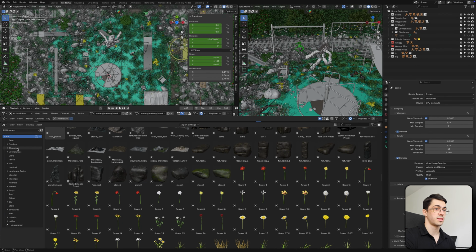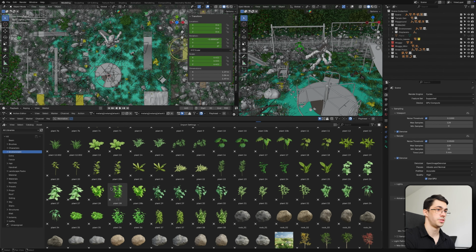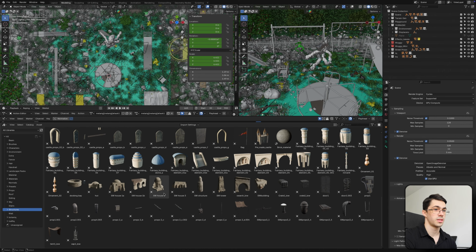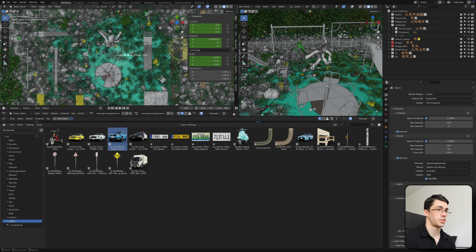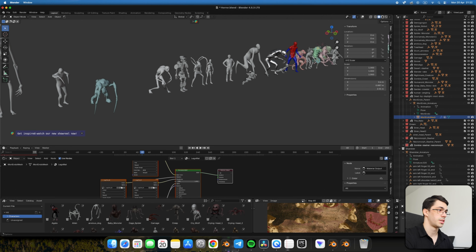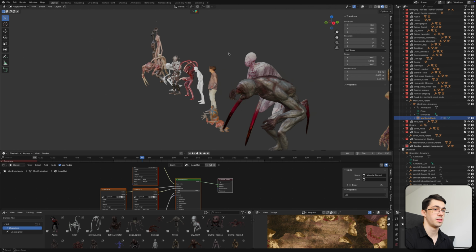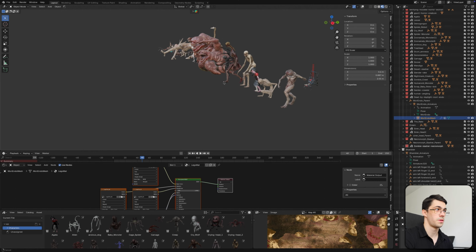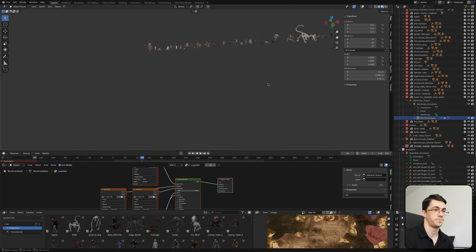I also use asset libraries, which are very useful for different props, especially for nature, materials, and other useful assets. Some assets come from different plugins like Botanic for nature, but I also have many custom ones, for example for different characters, and we can even jump to an original file that contains all the characters. It takes some time to set everything up, but eventually it becomes worth it once you use it quite often.